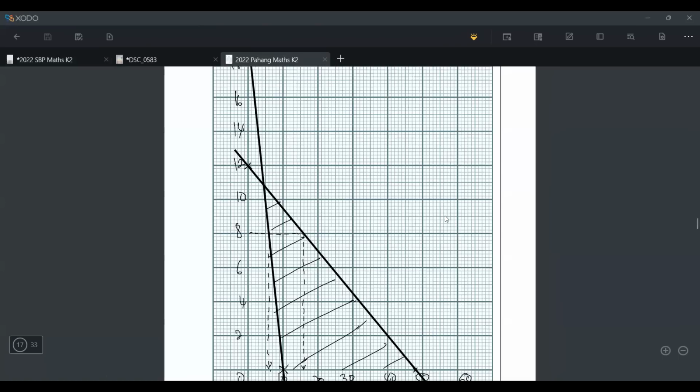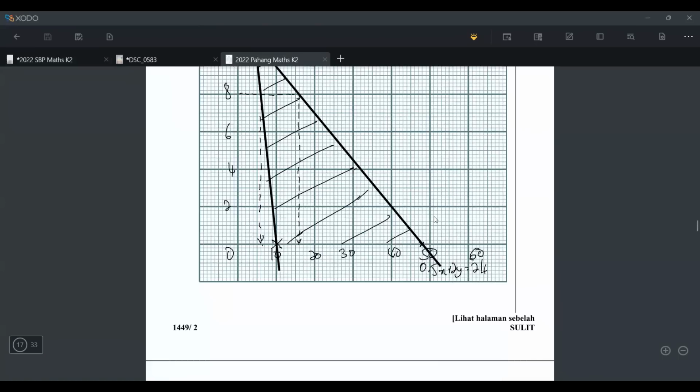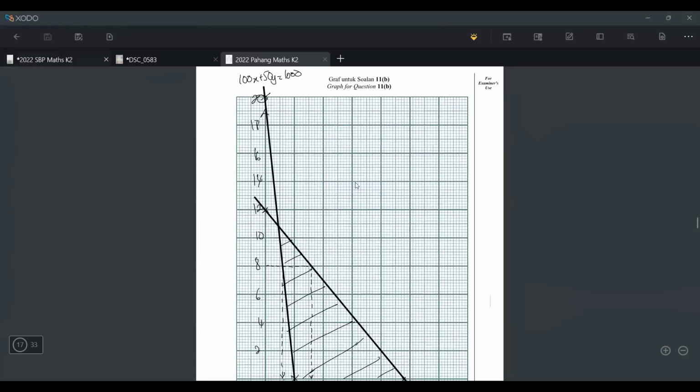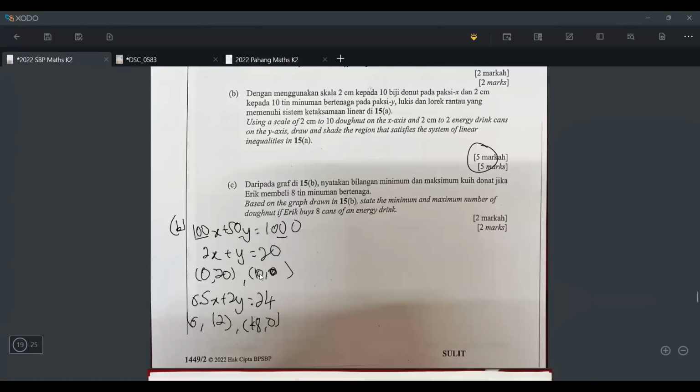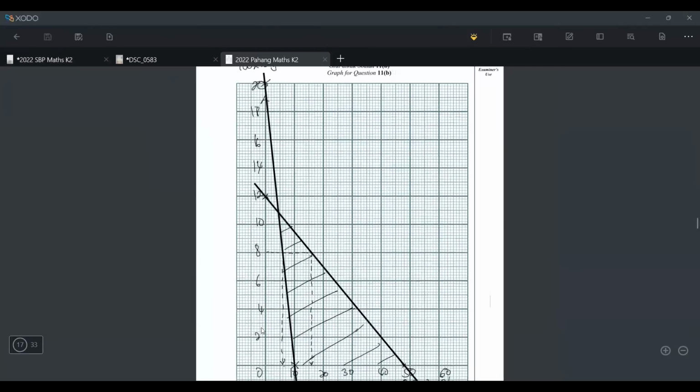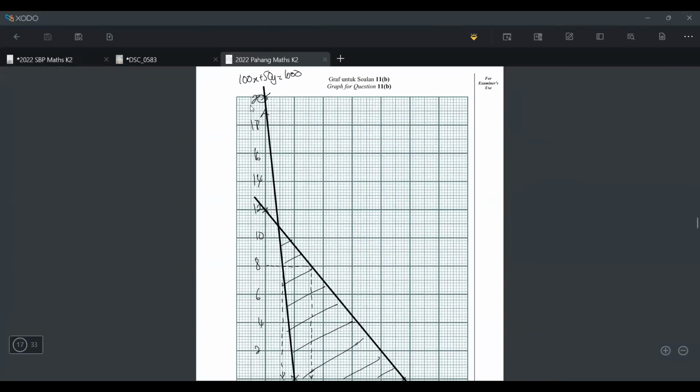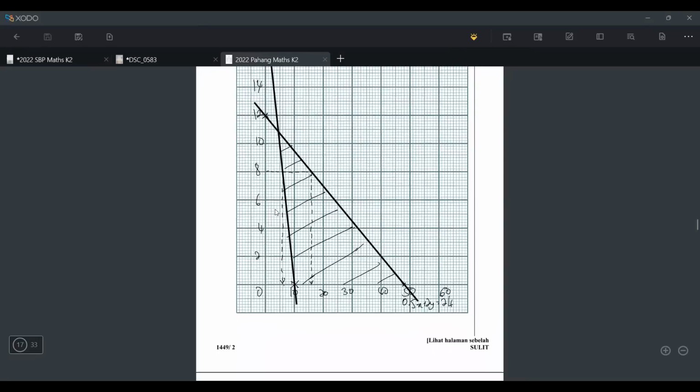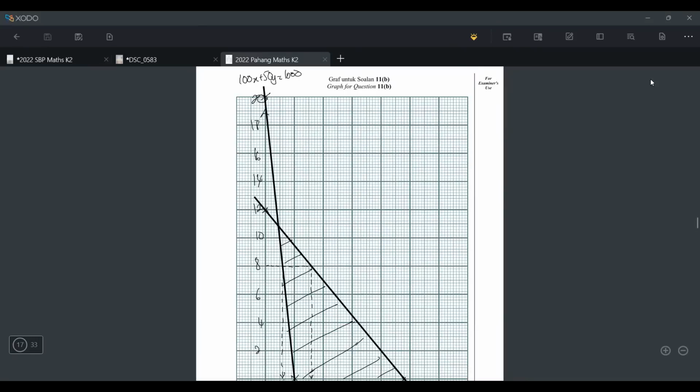So actually, I already drew it. Okay, so this is how the graph looks like. So let me just explain quickly. First I will plot 0, 20, 10, 0. So let's look at the graph. Okay, 0, 20. Where is it? 0, 20. Can you see? 0, 20. And then I put, wait, let me just wait.